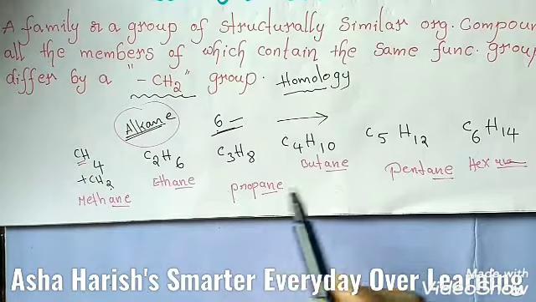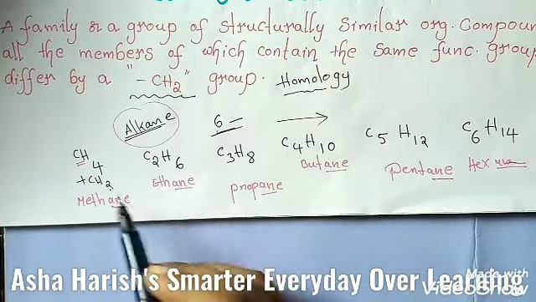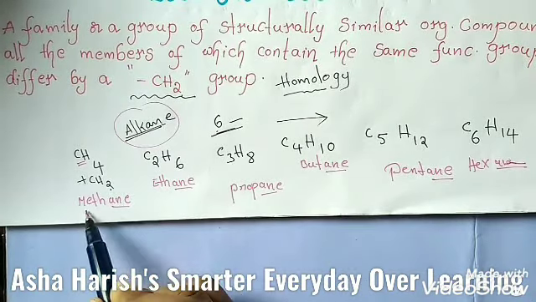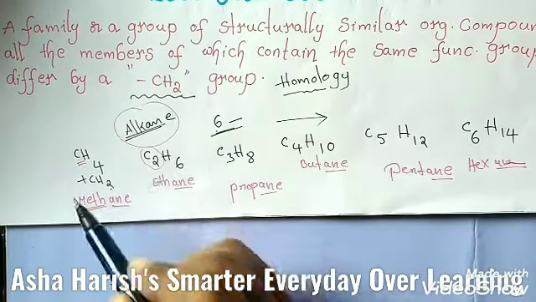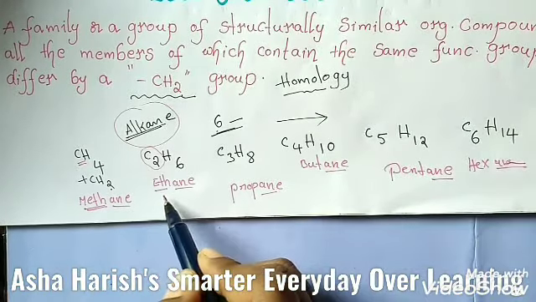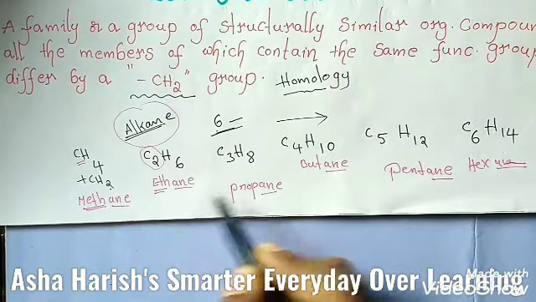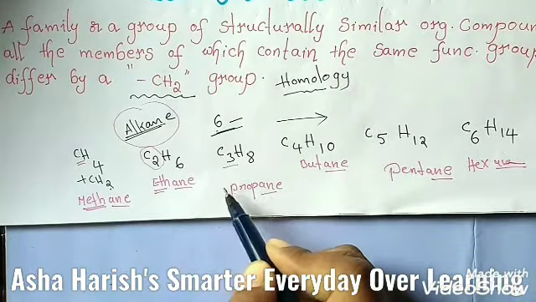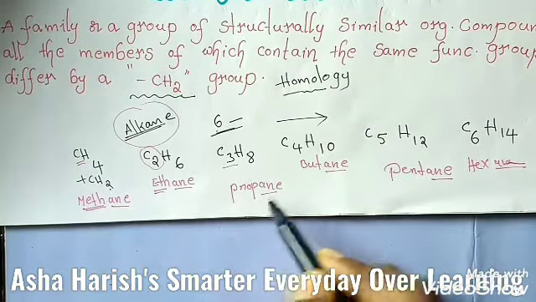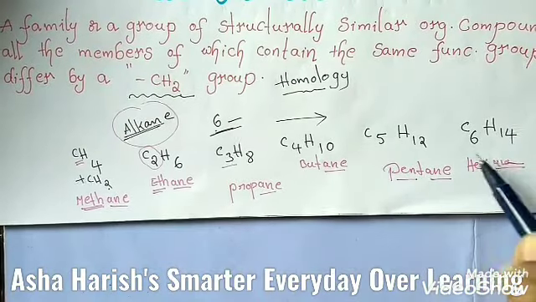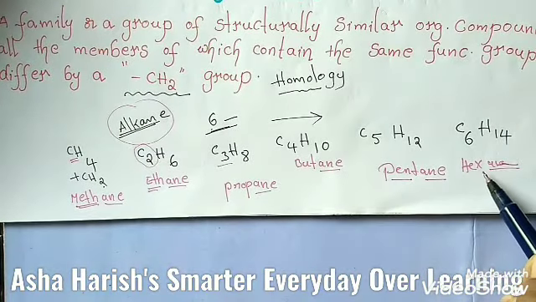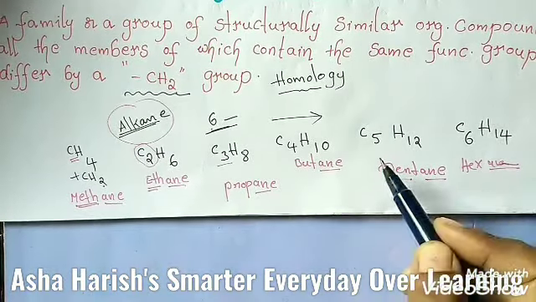So if the compound has only one carbon, the root word is meth. And if there are two carbon atoms, then the root word is eth. If there are three carbon atoms, the root word is prop. If it is 4, but. If it is 5, pent. If it is 6, hex. These are the root words of these organic compounds.